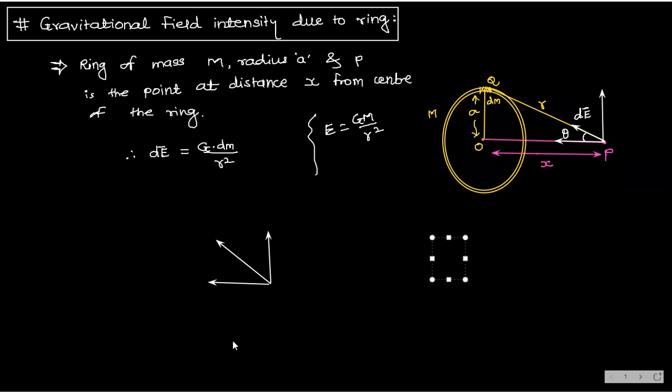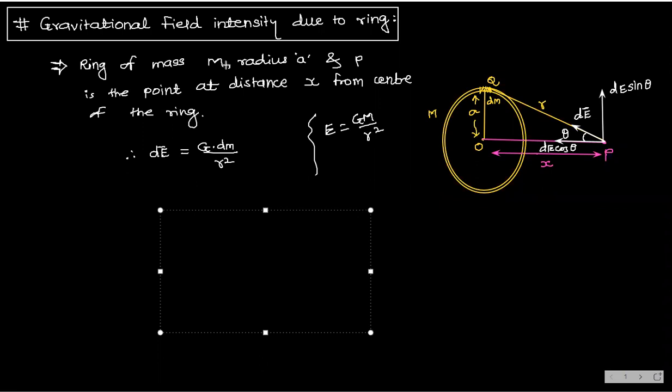If this is A bar and this angle is theta, what is this component? A cos theta. This component is A sin theta. Agree with me? So therefore here it will be dE sin of theta. This one is dE cos of theta. Yes or no? Understood? Right.